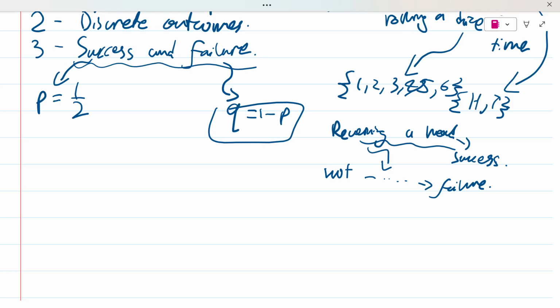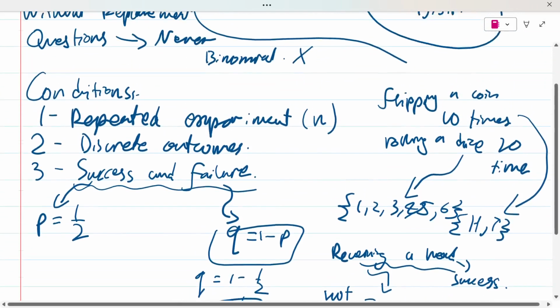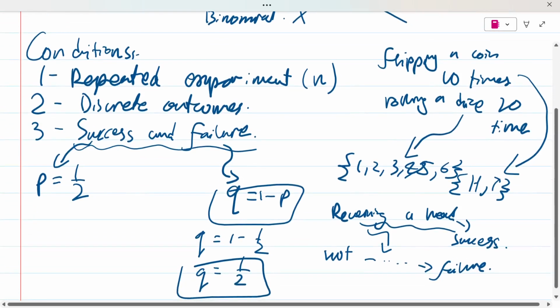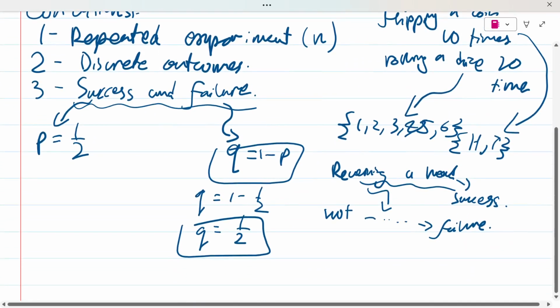Because the total probability is one. So if you know the success, and you subtract it from 1, you get the remaining part, which would be the probability of the failure, right? So in this case, q is equal to 1 minus 1 over 2, and that is also going to give you 1 over 2. That was just an example. This is what we mean by success and failure. It must have this concept of success and failure, okay?